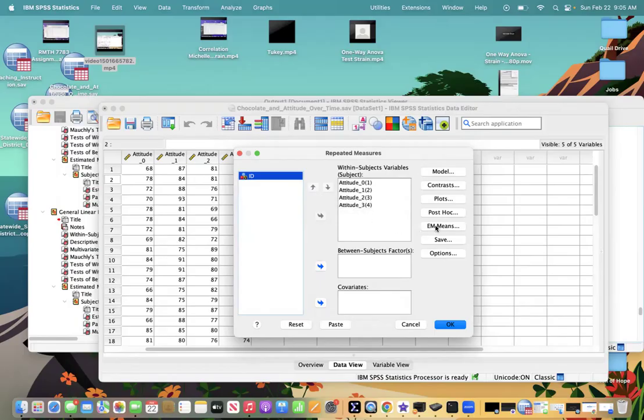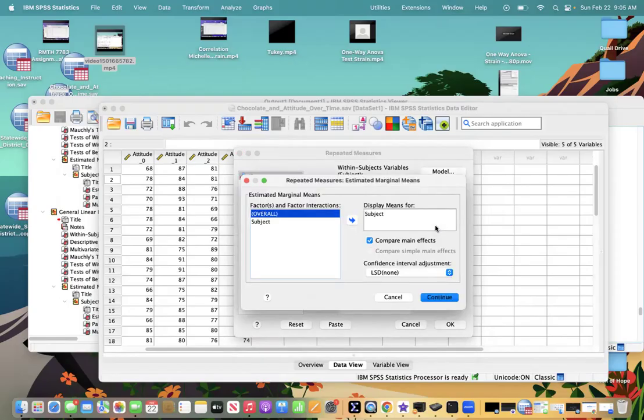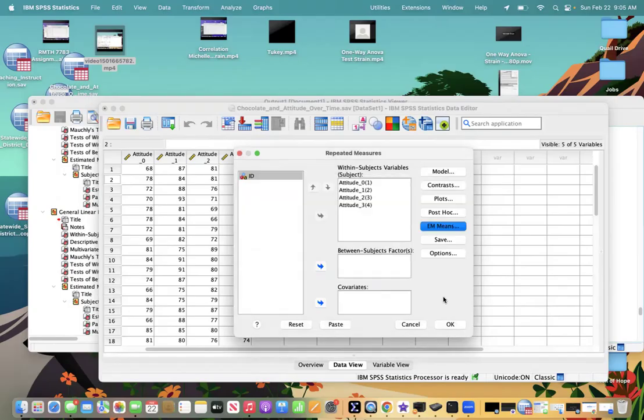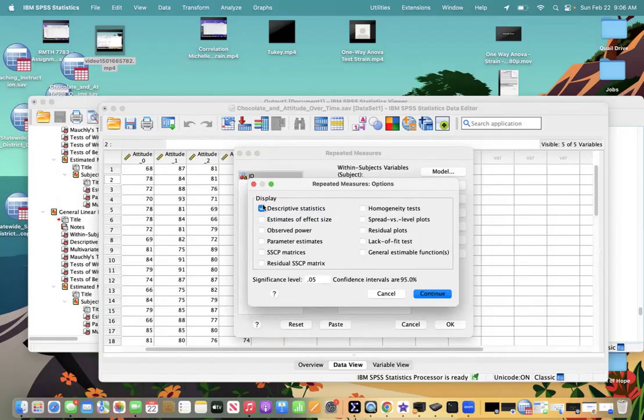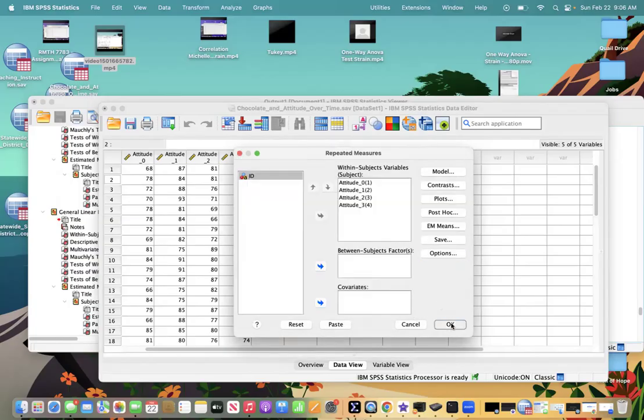From there, we go to EM means, make sure subject is in the display means for box and that compare main effects is checked, and click continue. Then we go to options and make sure descriptive statistics is checked. Next we click continue and OK.